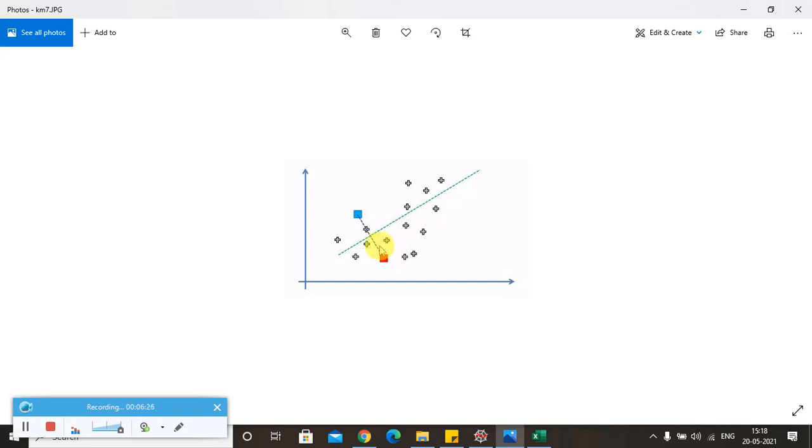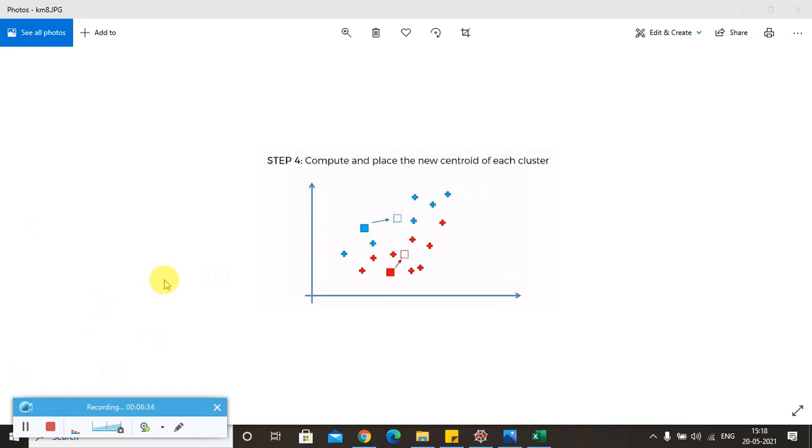This is how we are trying to identify the data points to the respective centroids. So in step 4, we try to compute and place the new centroid of each cluster. That means right now we have the new points, all the blue ones and all the red ones excluding the centroids, and we have to find out where the actual centroid is.